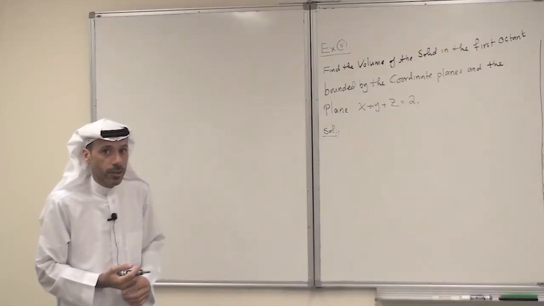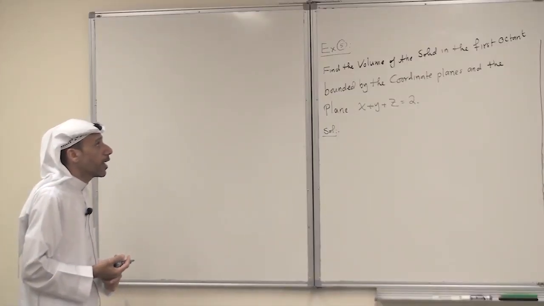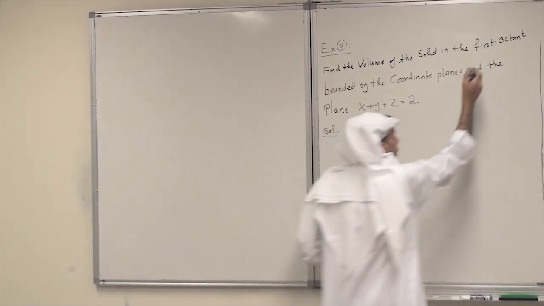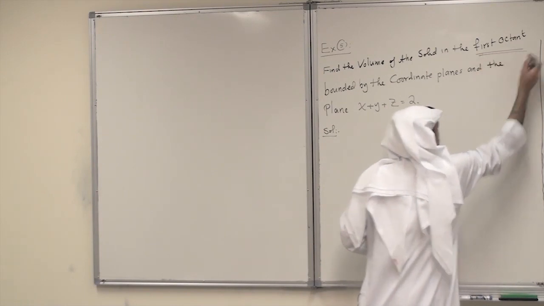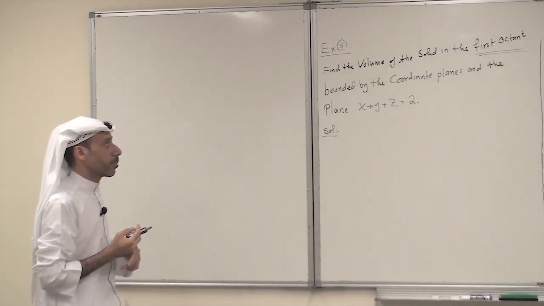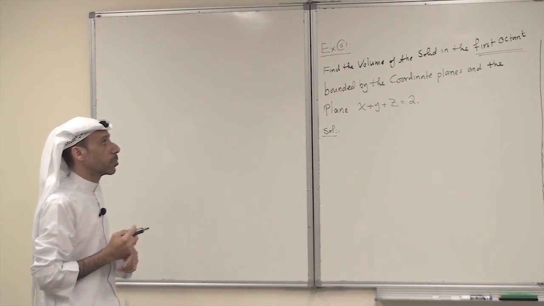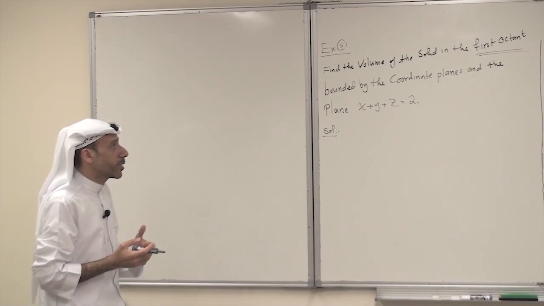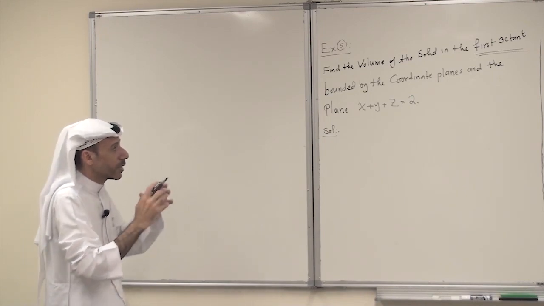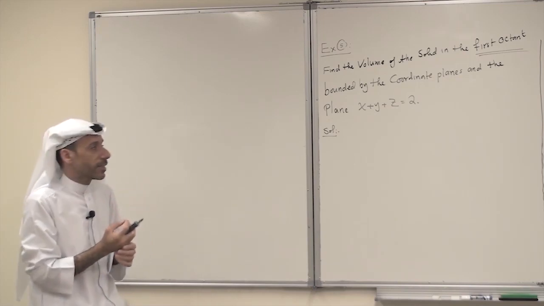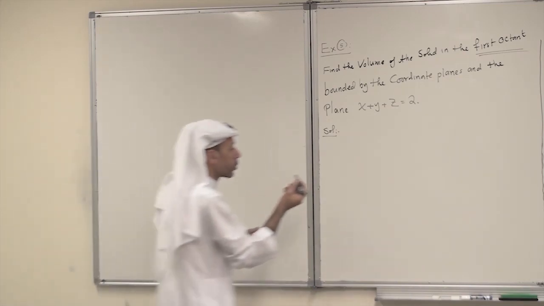Let's consider the following problem. Find the volume of the solid in the first octant, bounded by the coordinate planes and the plane x plus y plus z equals 2. So it is a volume problem, so it is better to really set up the formula for the volume. It is better to sketch the solid itself. Let's try to sketch the solid.